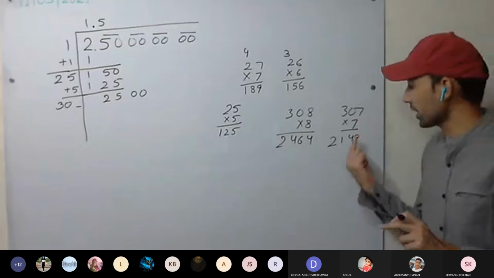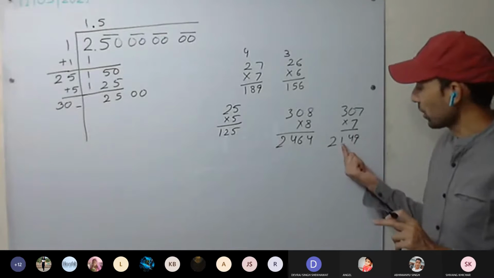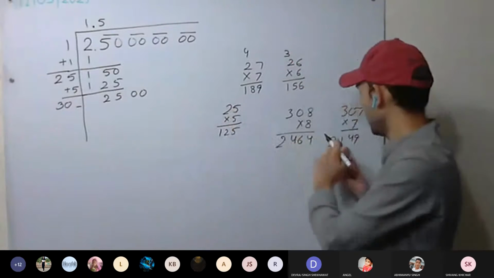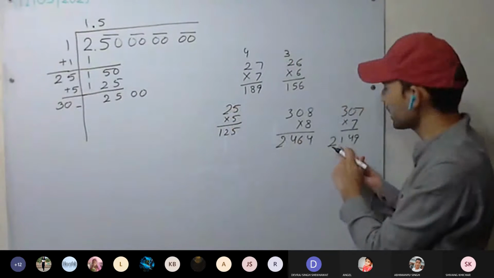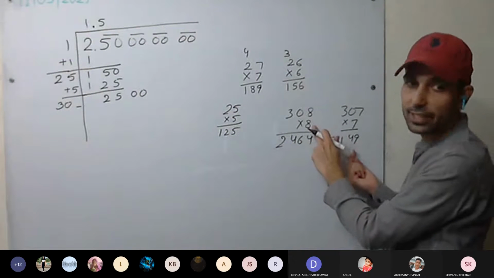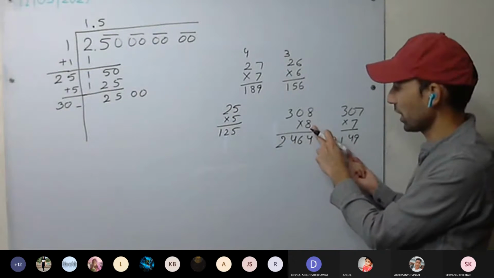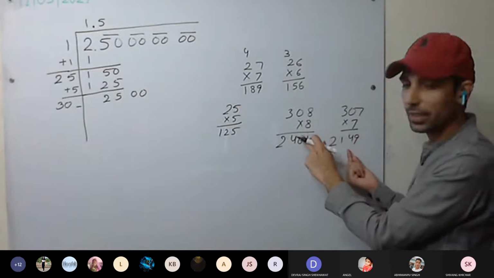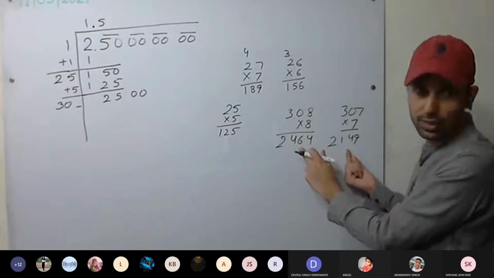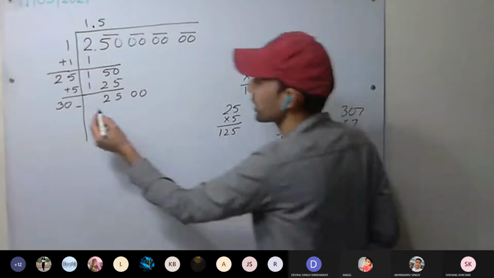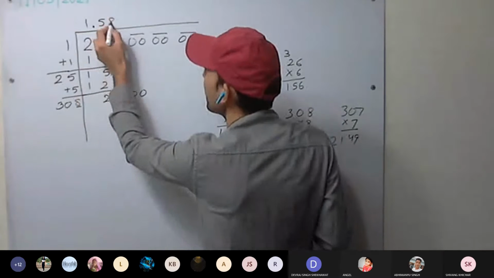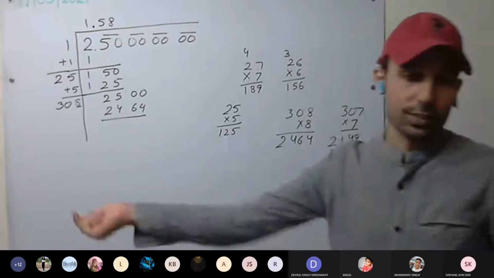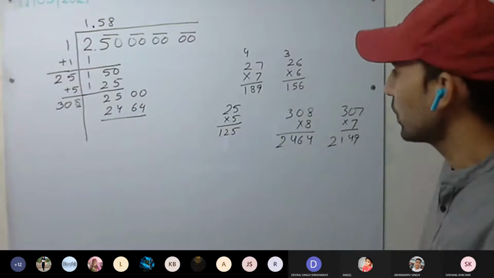For example, we have done with 7. We have got 2149. It is 2500. You can see the difference. If the difference is much, check for the next one, 8. Check for the next right one. We must always check whether it's the correct one or whether a bigger number we can have. So 2464, it is coming out with 8. Subtract them, and see how much you are getting.